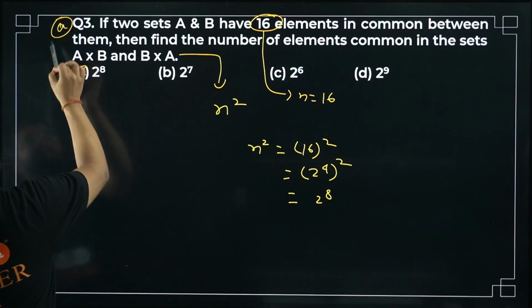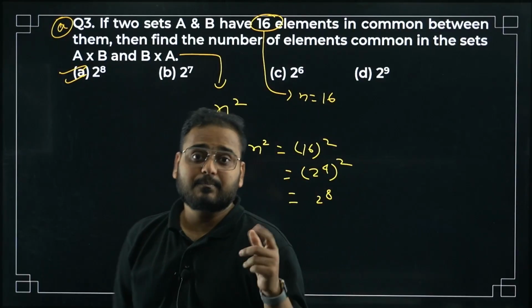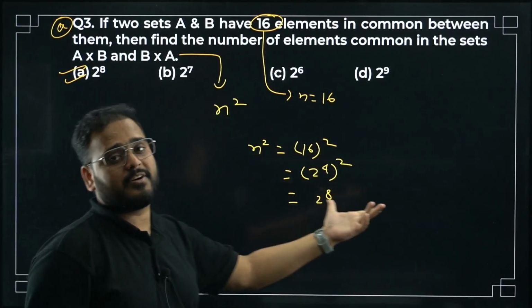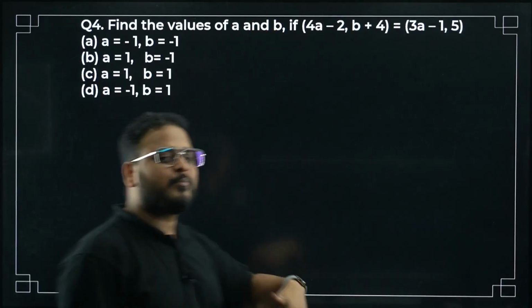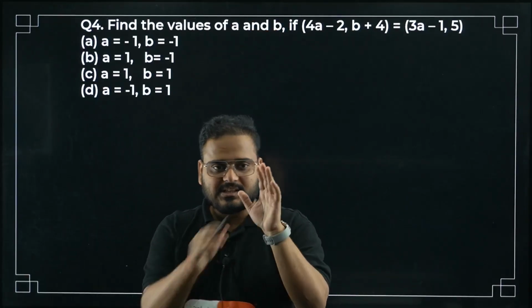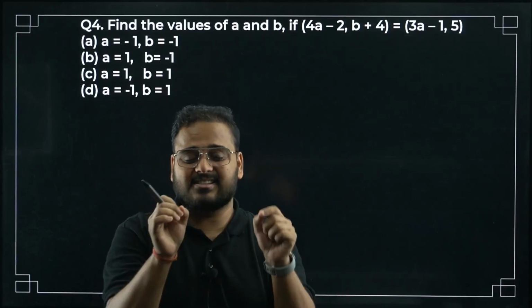Simple enough. Very simple. Not difficult at all. Simple problems, but property based. If you don't know the property, it is very difficult and you can't get it right. You lose 1 mark. As I said, the chapters of PU1 are very simple. Just stick to the concepts and formulas, and you'll get the right answers for sure.